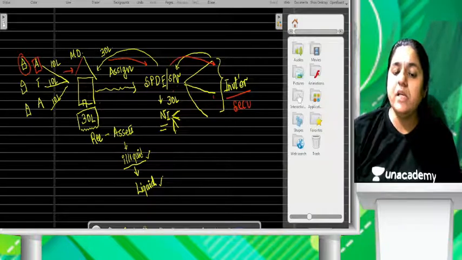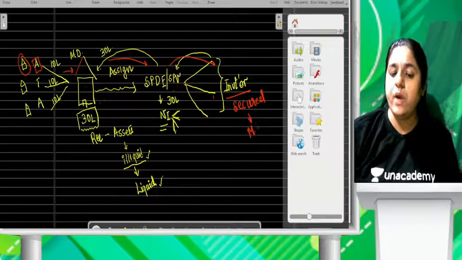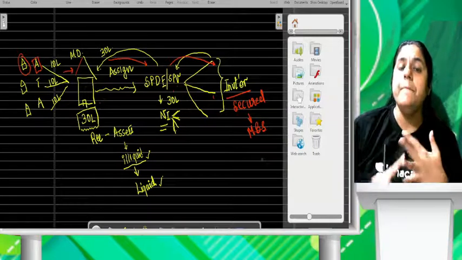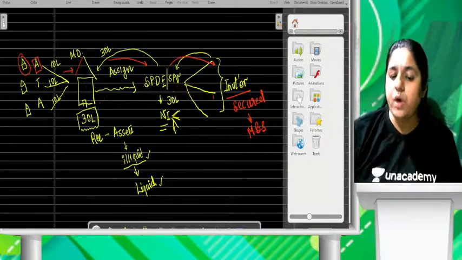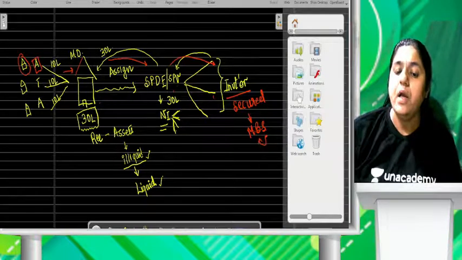So ma'am, secured by whom? They are secured by the mortgage. So this type of security is known as mortgage backed securities. See how it is a mortgage backed security? It is securities which are backed, backed meaning supported, by mortgage.